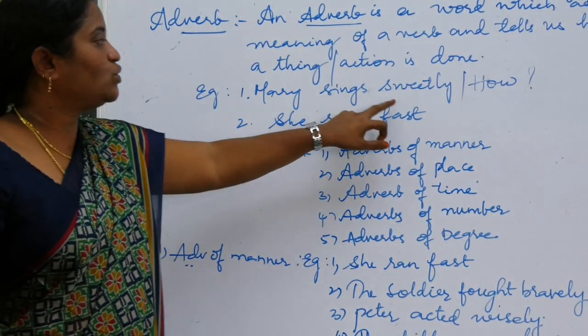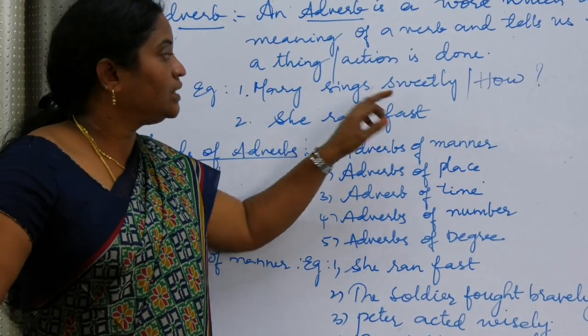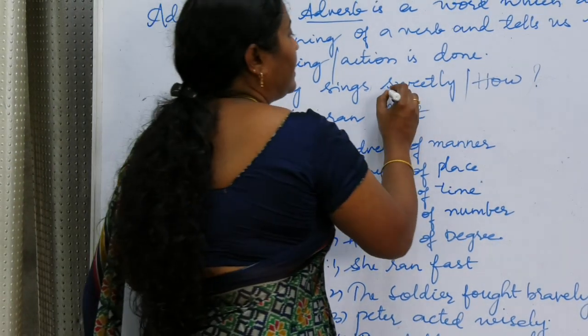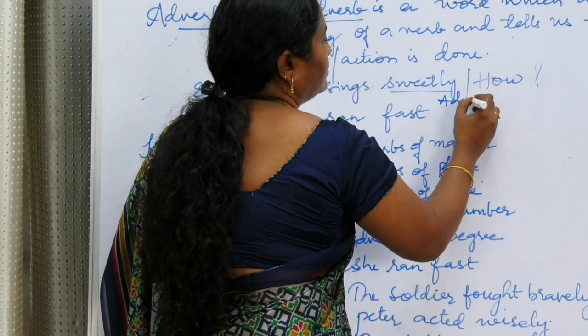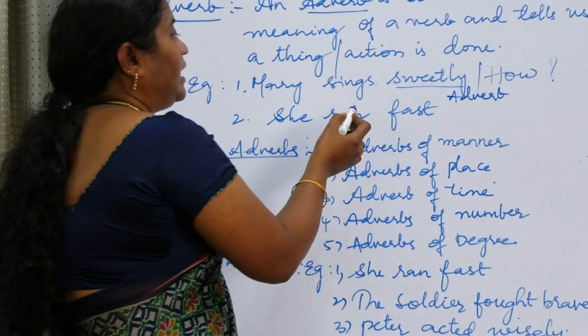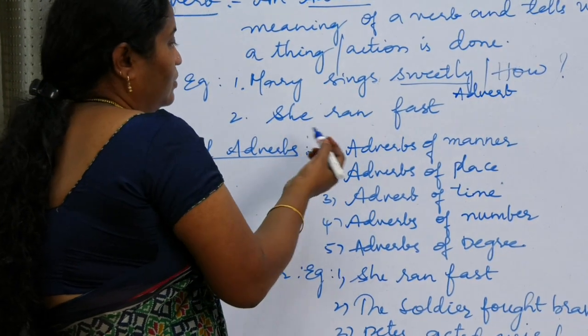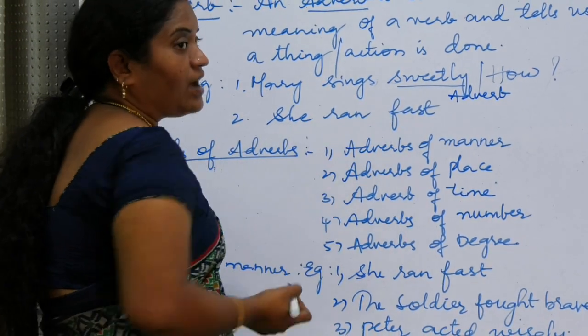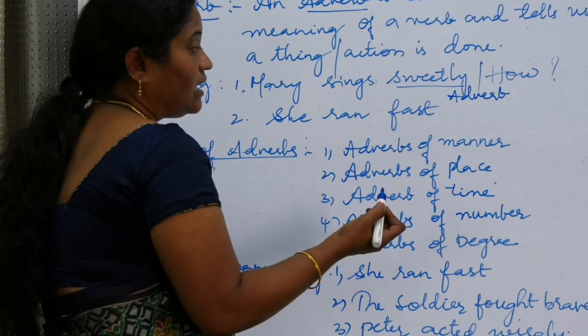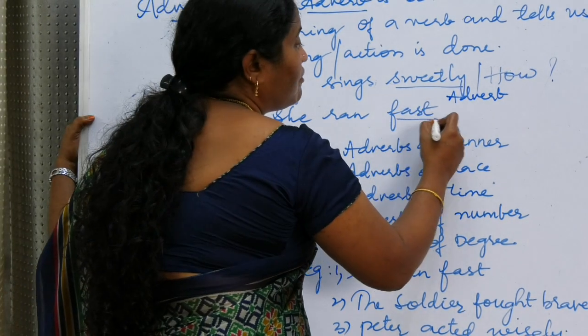Mary sings sweetly. How is Mary singing? Sweetly. So sweetly is an adverb. Sweetly adds meaning to the verb. Next, she ran fast. How is she running? She is running fast.